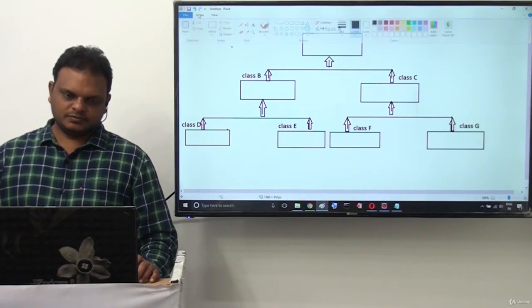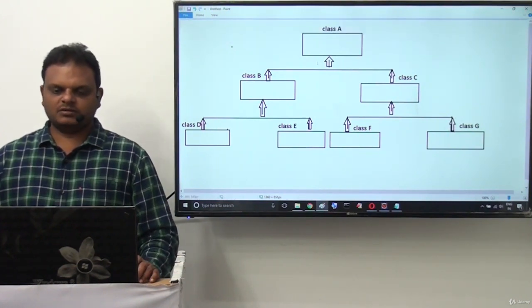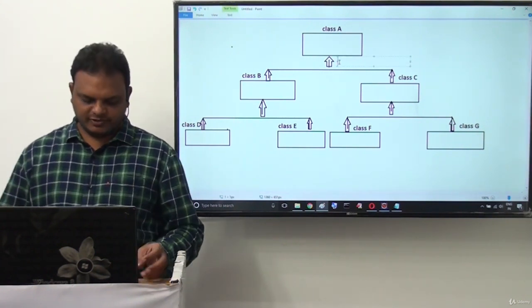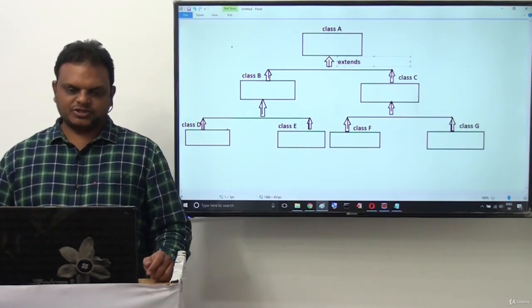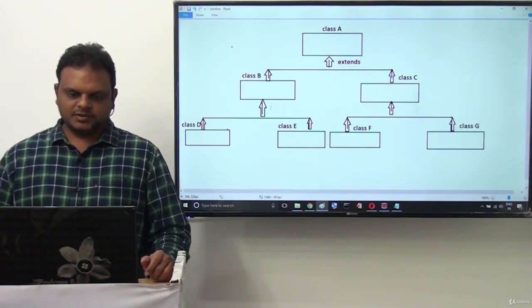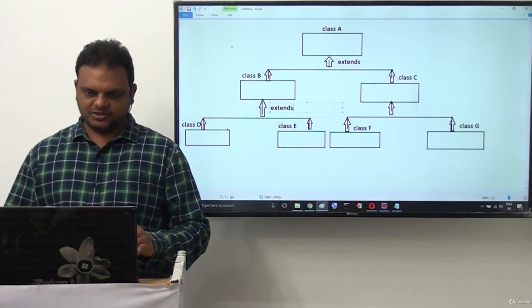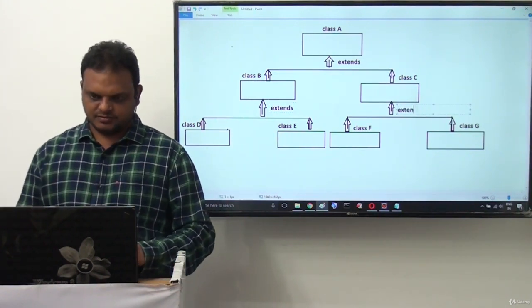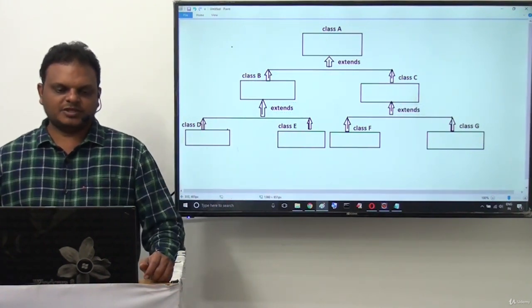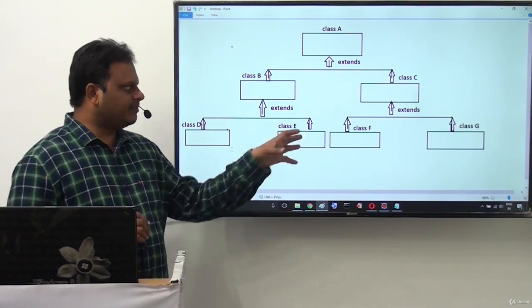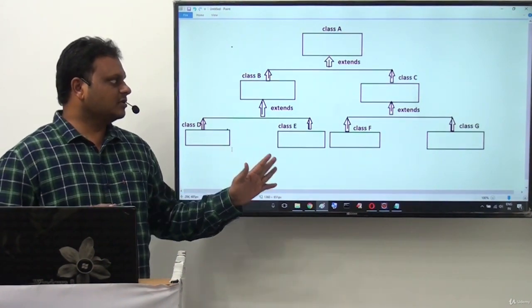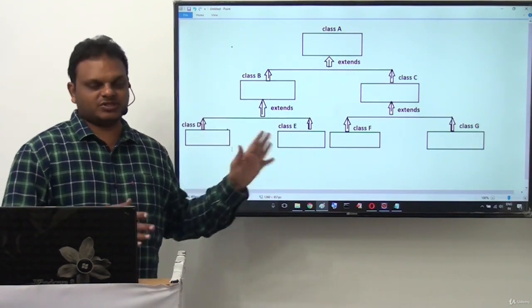Now here, we can provide extends relationships. Here we can provide an extends relationship, and here also. That's it. If you observe any particular part inside this architecture, a particular structure we are able to identify.